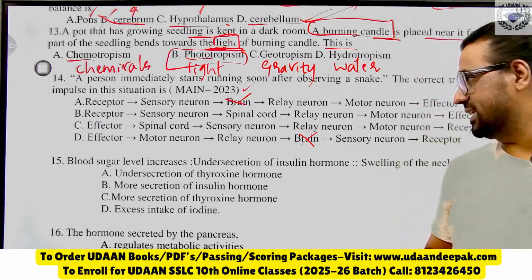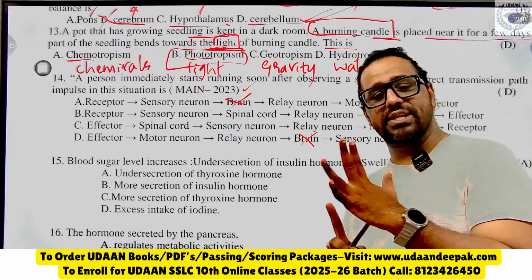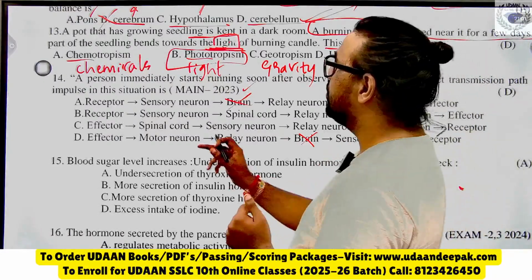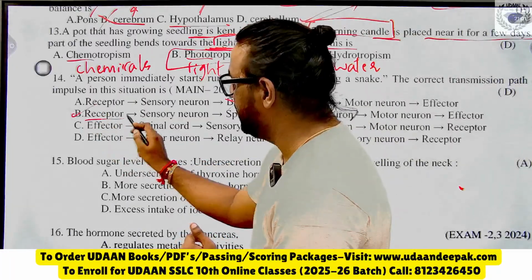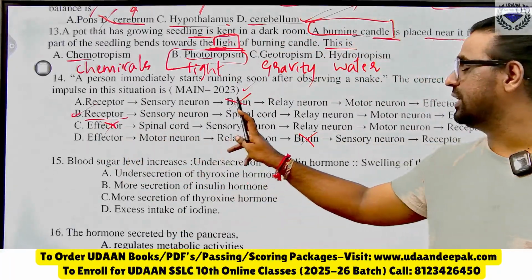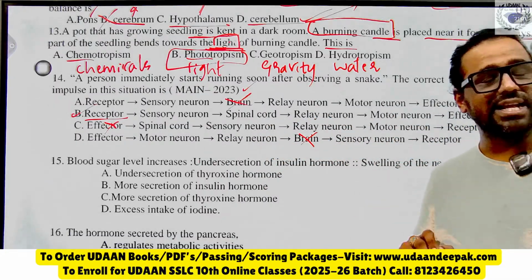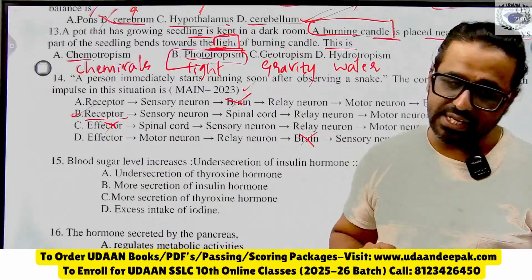Nihal is there. Yes. So option A and option D are wrong because the brain doesn't have a role in reflex action. Now receptor is the first. B is the correct answer because effector will come last. Receptor, sensory neuron, spinal cord, relay neuron, motor neuron, effector. B is the right answer. Just imagine that figure. Yes, very good.